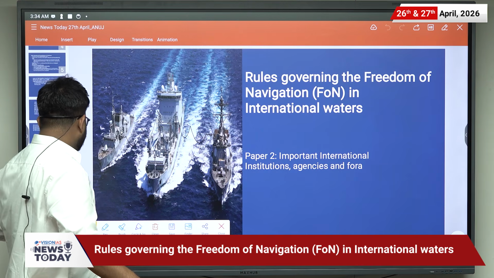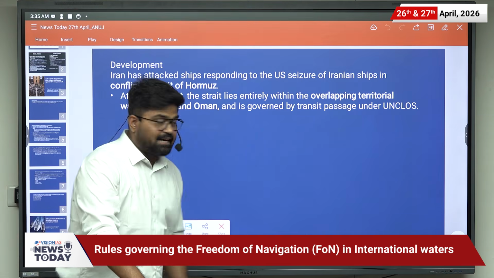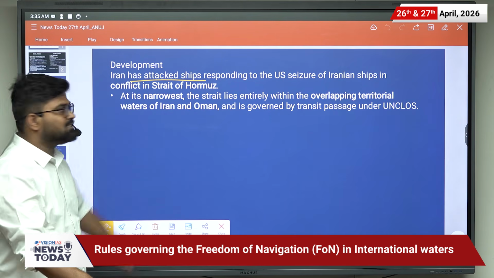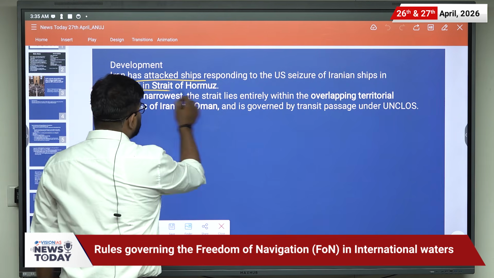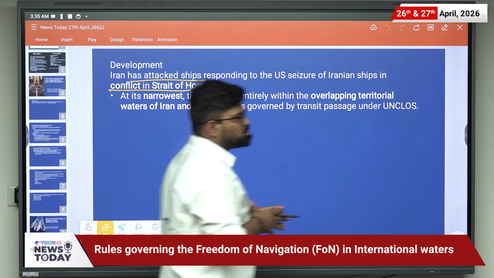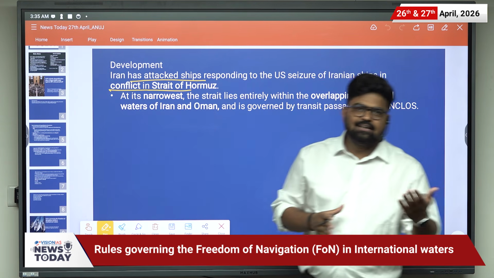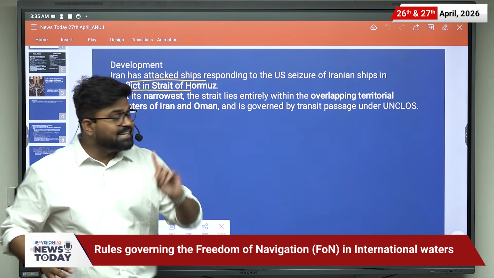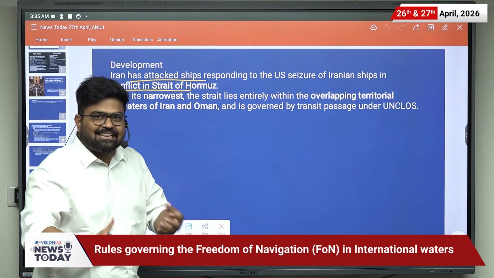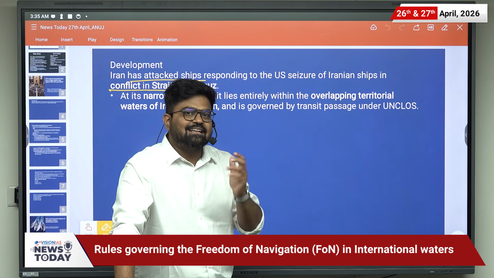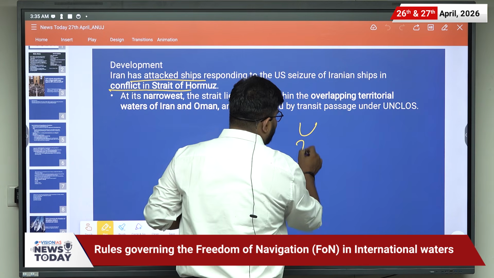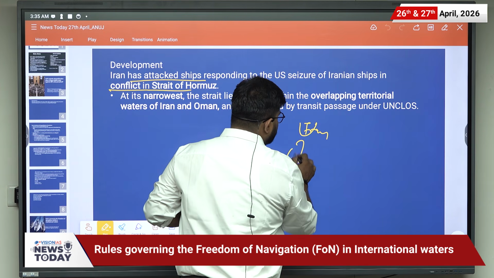So what is the development here? The development is that Iran has attacked ships, responding to the US seizure of the Iranian ships in the conflict in Strait of Hormuz. So Strait of Hormuz is a choke point near Iran. It is between Iran and Oman. If you see the map, it will look like it is between UAE and Iran, but it is there between Iran on the north and Oman on the south.